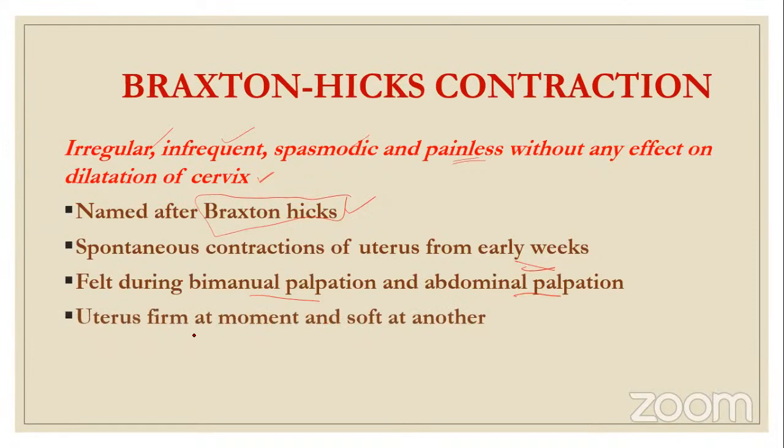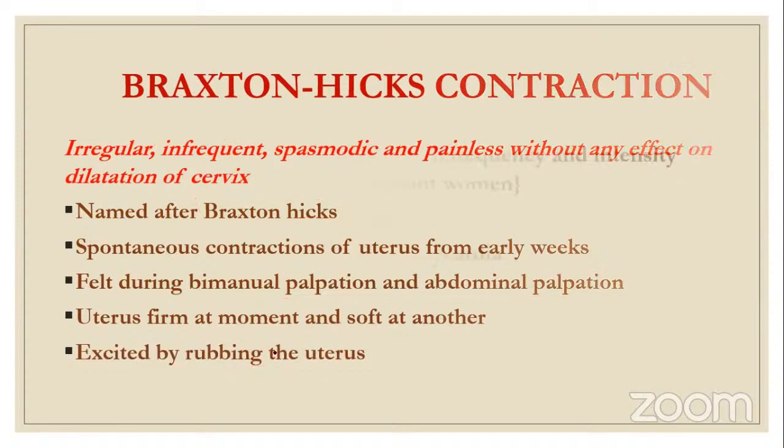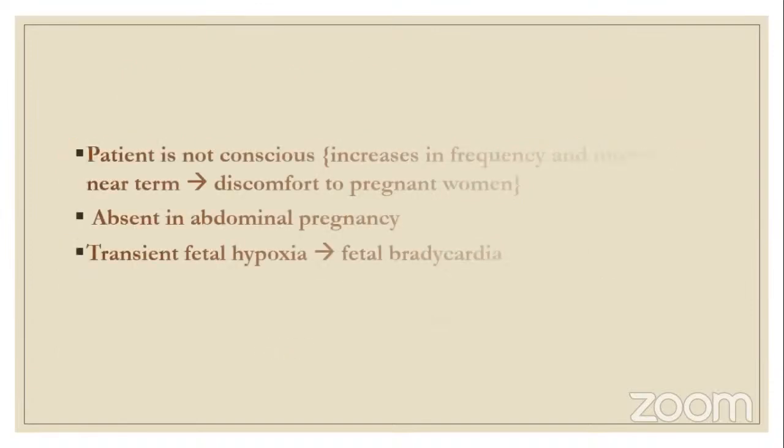The uterus is firm at the moment, and then again it becomes soft. Whenever there is a contraction, there is a little firmness, and once the contraction is released, there is softness of the uterus. Even though it is spontaneous and can occur any time, it can also be excited by rubbing the uterus. And the patient is not conscious of this contraction. That is one differentiating point between true labor contractions and Braxton Hicks contractions.